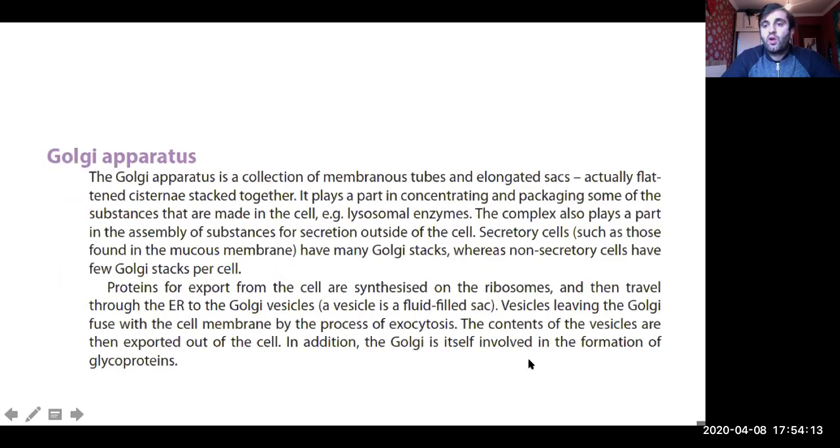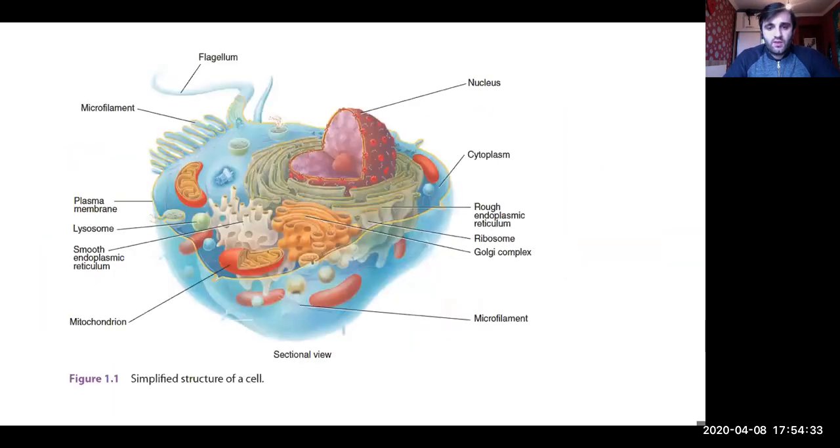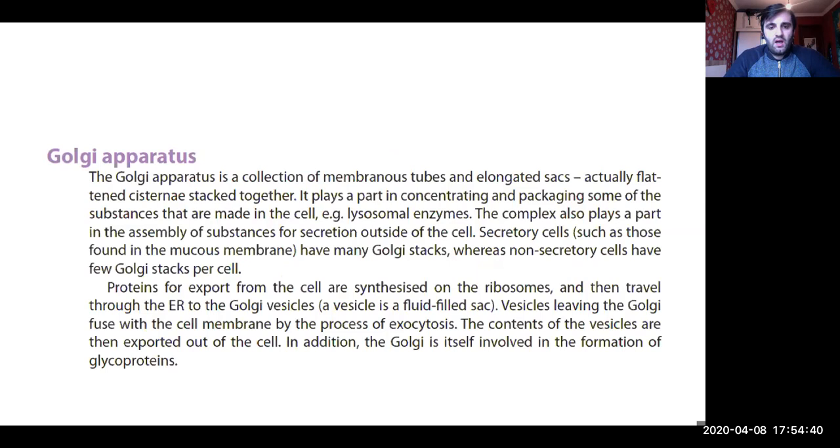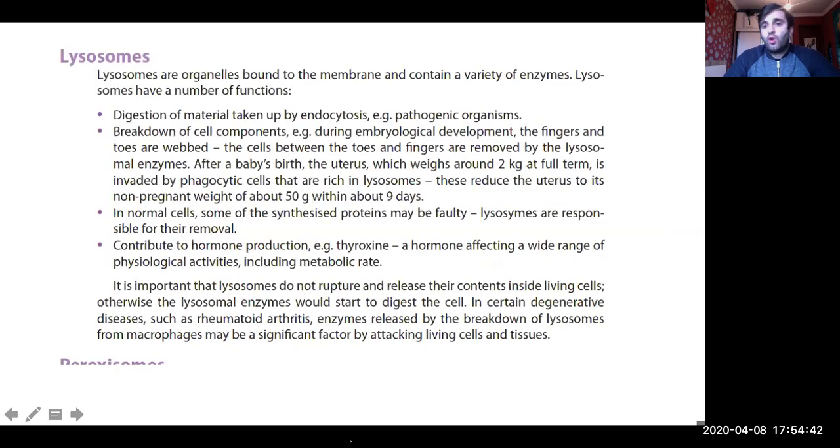So the next one is the Golgi apparatus. The Golgi apparatus contains a collection of different tubes. Its function is to produce and store different enzymes, for example enzymes for the lysosomes, and to produce different secretory products from the cells, and so on. So you see here, this is the Golgi complex, the Golgi apparatus. Very important. What about lysosomes?